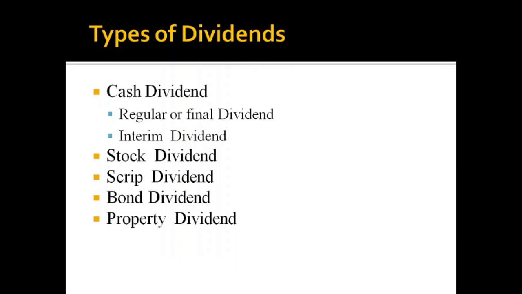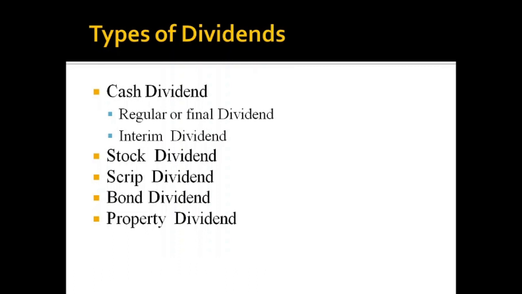Next one is stock dividend. If the company does not have sufficient funds in hand to pay out the dividend, then the company can pay the dividend in the form of shares by issuing bonus shares to the shareholders. So paying the dividend in the form of shares is known as stock dividend.